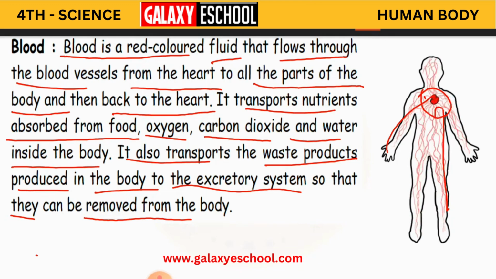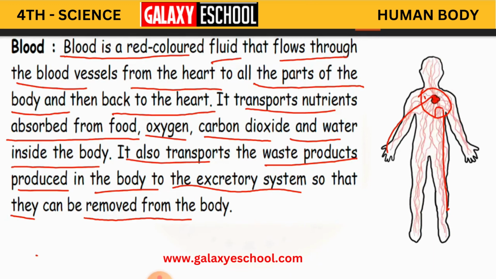Yes or no? So whatever nutrients are absorbed from food, oxygen and carbon dioxide and water inside the body, this is going to be transported through blood, and it is also going to transport the waste products which are produced in the body.